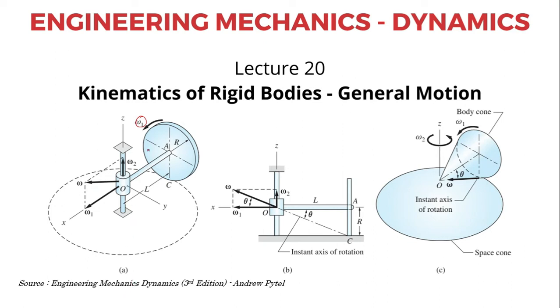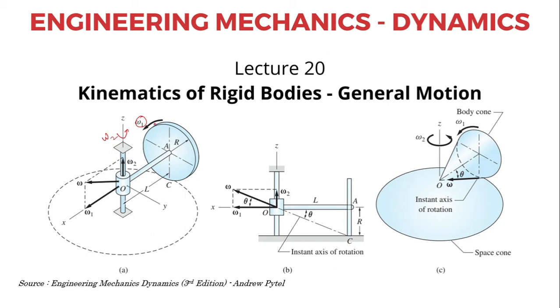The horizontal axle of this wheel is attached to a collar that is in turn moving with respect to a vertical shaft. As the wheel rotates with an angular velocity omega 1, the entire collar will in turn be undergoing an angular velocity omega 2.